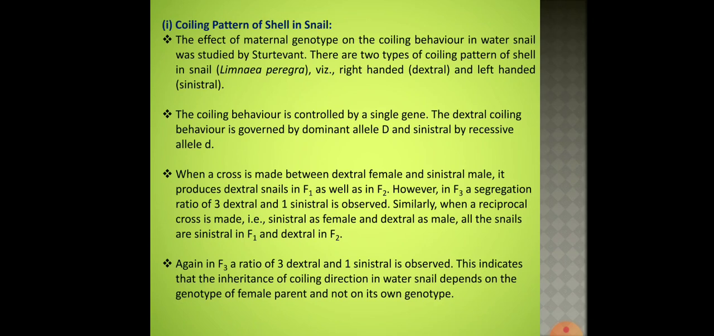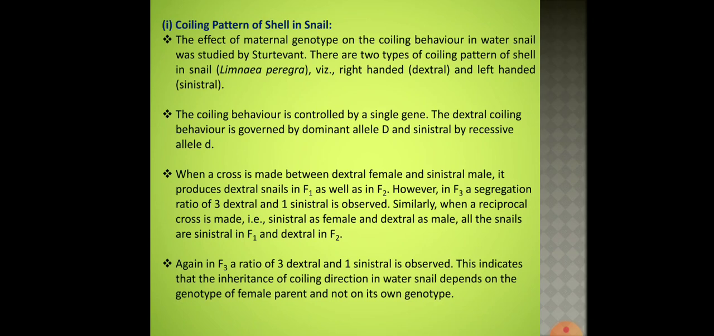Dextral is considered to be dominant and it is denoted by capital letter D, and sinistral by recessive letter small d. When a cross is made between dextral female and a sinistral male, it produces dextral snails in F1 as well as in F2. However, in F3, that is the third filial generation, a segregation ratio of 3 dextral and 1 sinistral is observed. Similarly, when a reciprocal cross is made, that is a sinistral female with a dextral male, all the snails are found to be sinistral in F1 and dextral in F2.